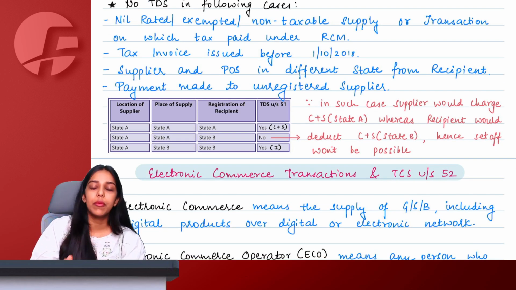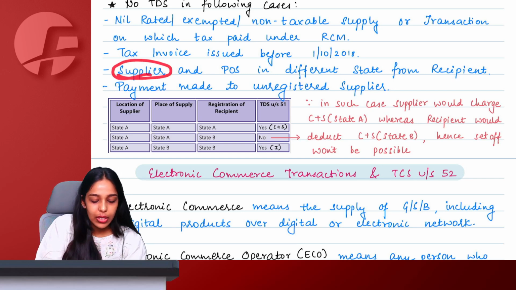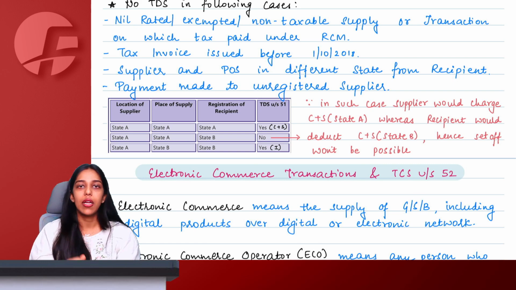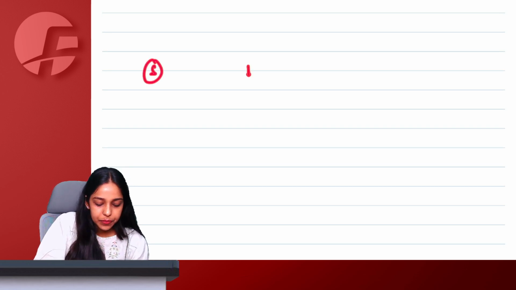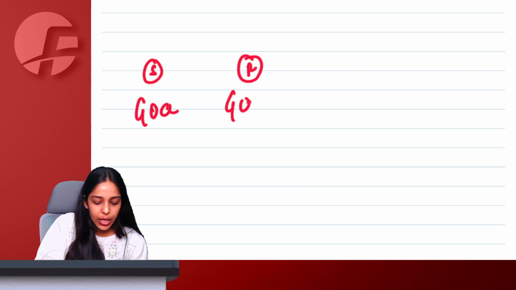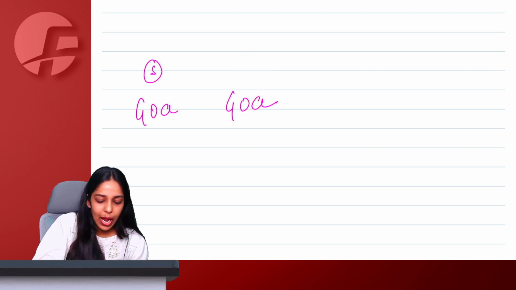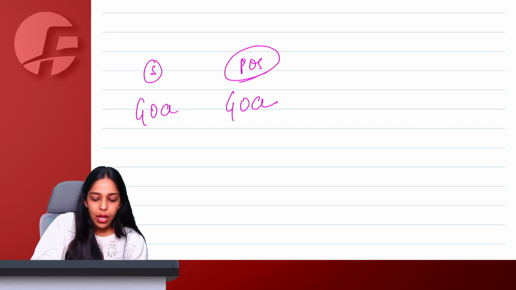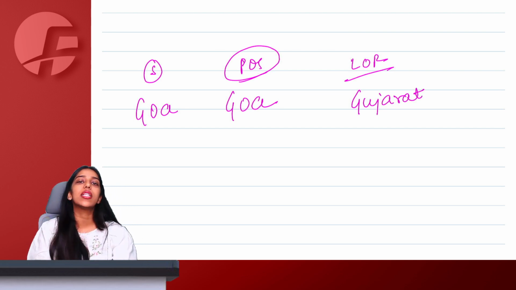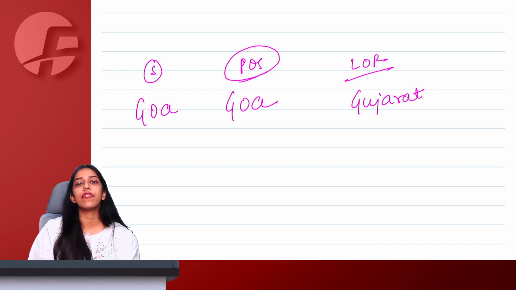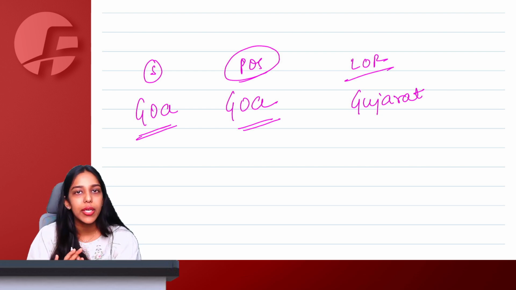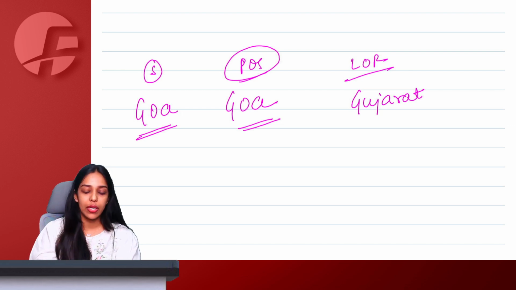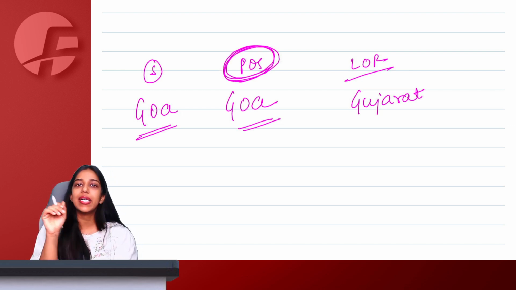And the last important part for this chapter is when the supplier and place of supply are in the same state, but the recipient is in another state. Understand this way: let us say the supplier and place of supply are both in Goa, but the location of the recipient, let us assume, is in Gujarat. Let us say the Gujarat government organized some kind of a conference or seminar in Goa, and for that they booked a resort or a hotel or a banquet in Goa. So tell me, for booking an immovable property, what is the place of supply? Where the property is actually situated.